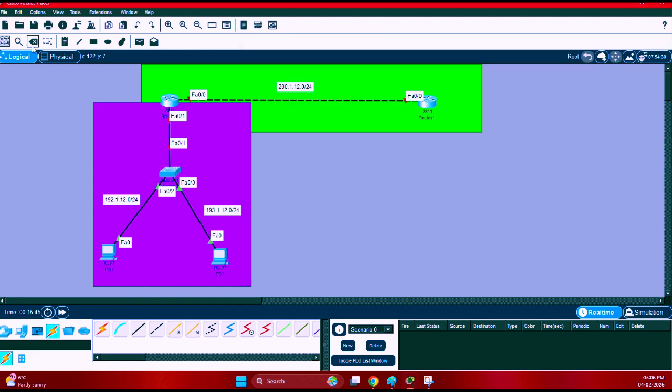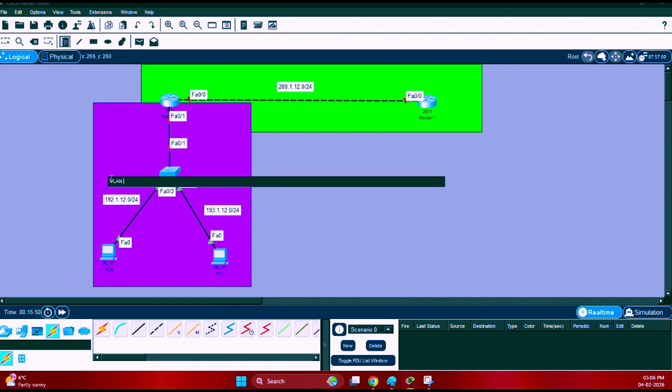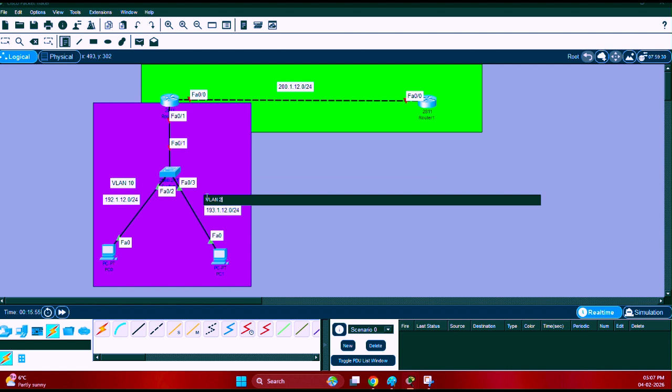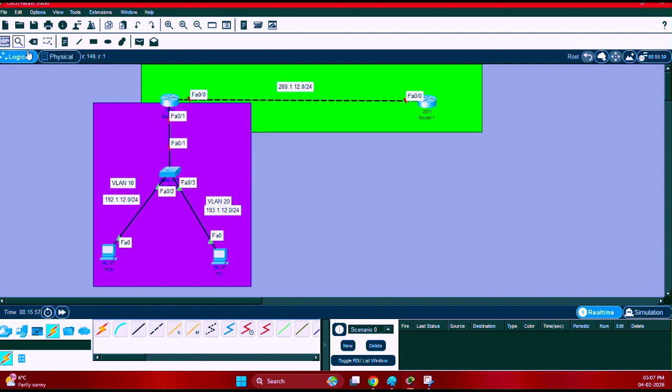Now, for PC0, I will give VLAN 10 to this port, and to the other port I will give VLAN 20. VLAN 20 is for PC1. This means that F0/2 is for VLAN 10 and F0/3 is for VLAN 20. These ports are access ports, because we are going to assign a VLAN to these ports.